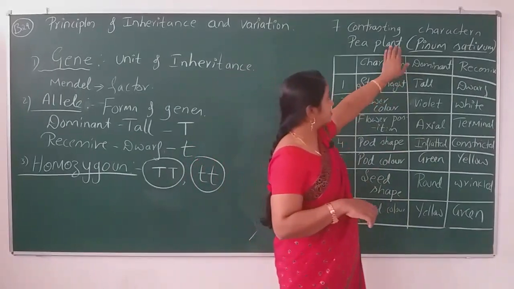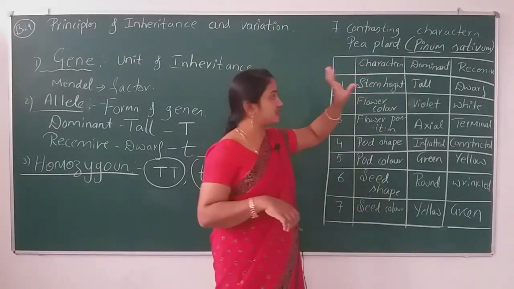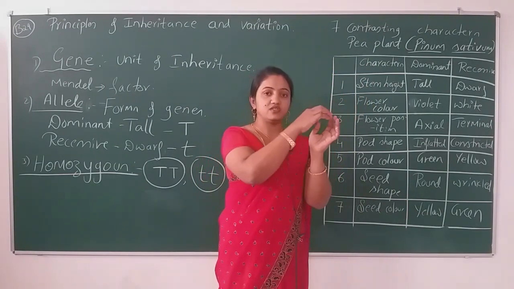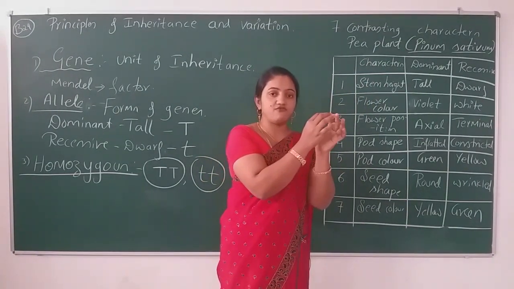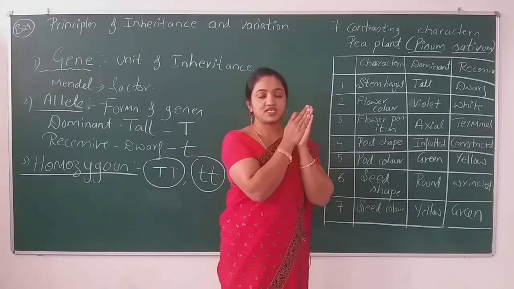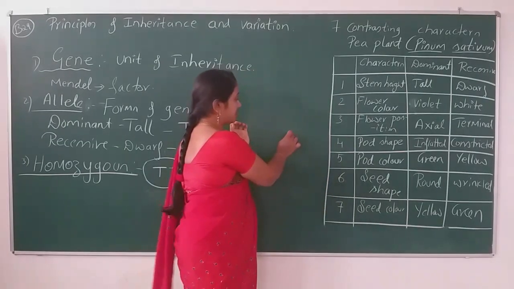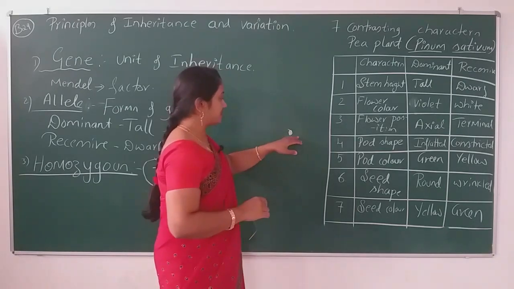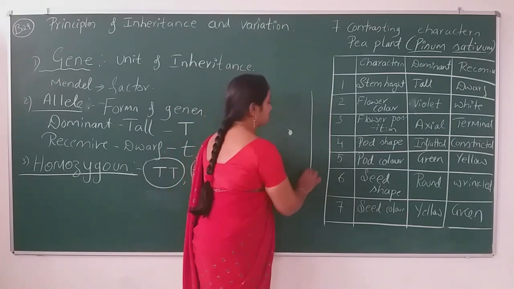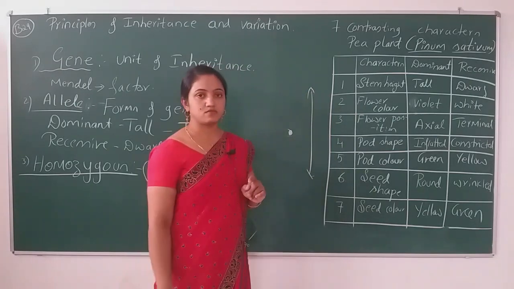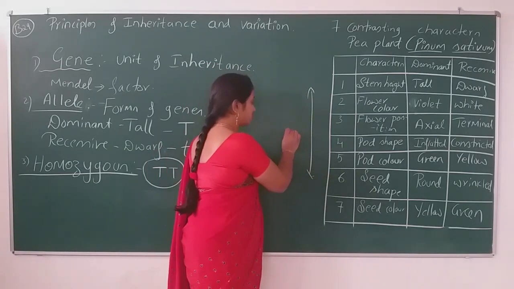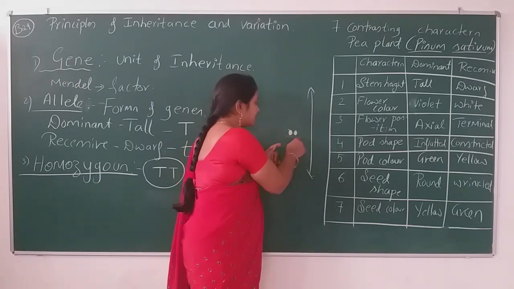If in this Pisum sativum there is a gene, say the gene describing the height of the plant, and it has one more gene of similar type.